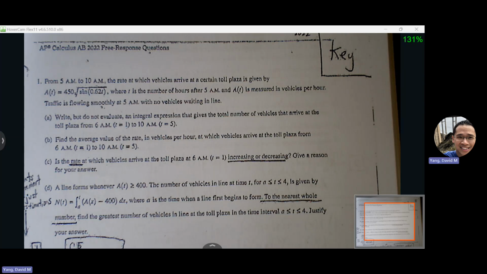Part B, find the average value of the rate. So average value, we're thinking average value theorem.